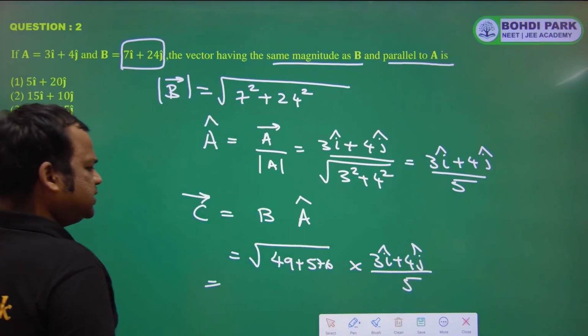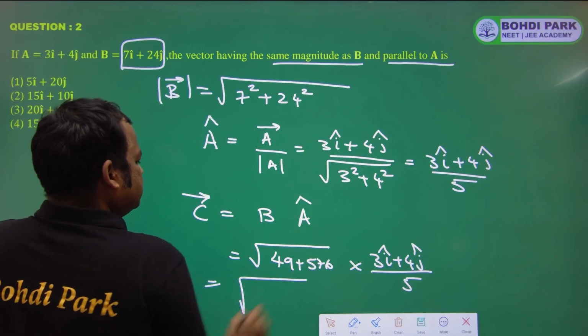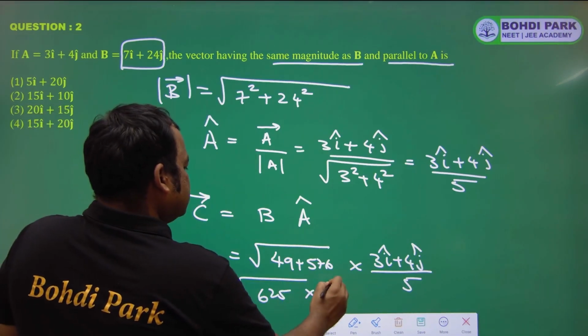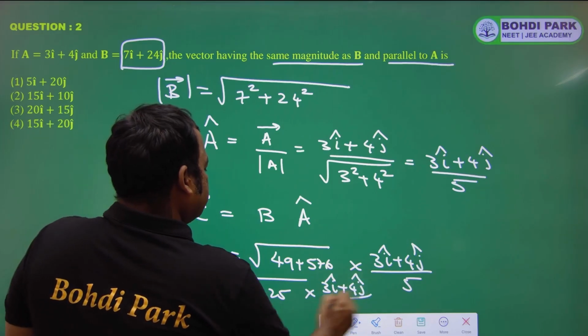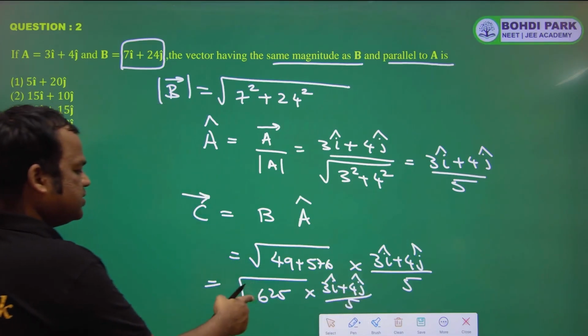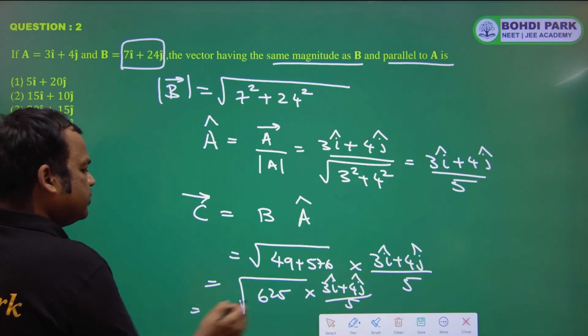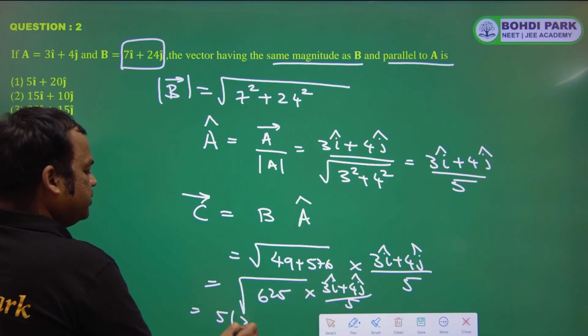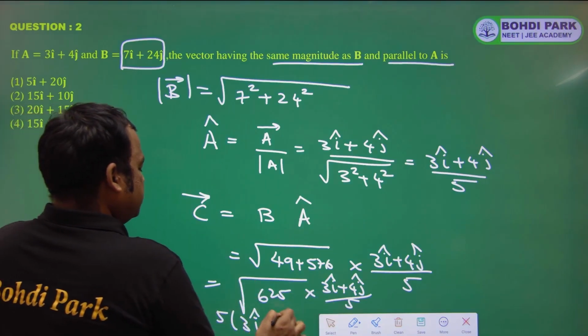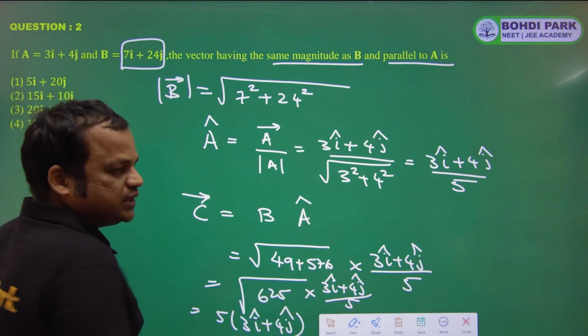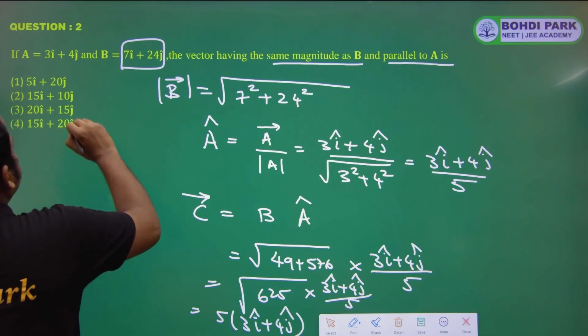Let's solve this. This will be square root of 625, which is 25. So 25 by 5 is 5. So 5 into 3i plus 4j, that is 15i plus 20j. This is the answer.